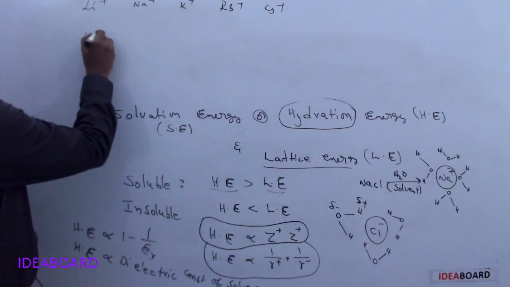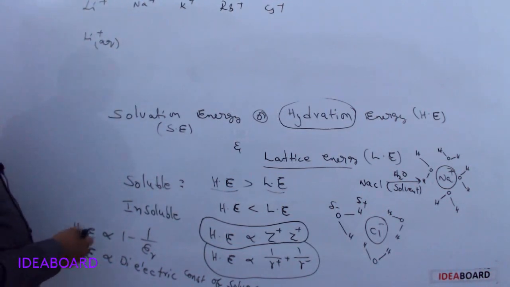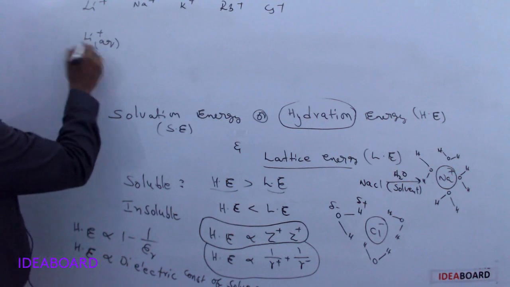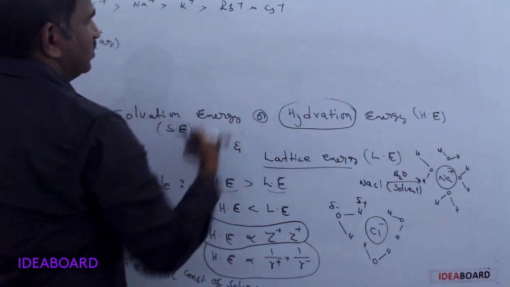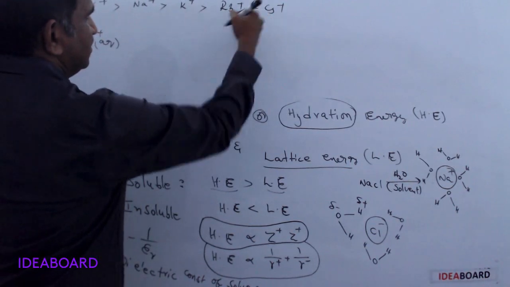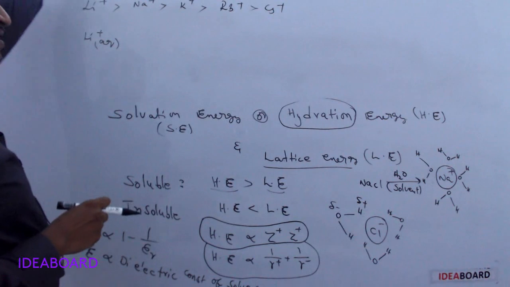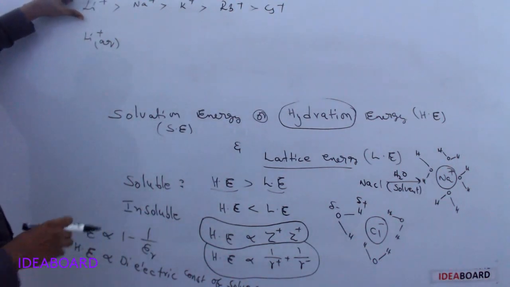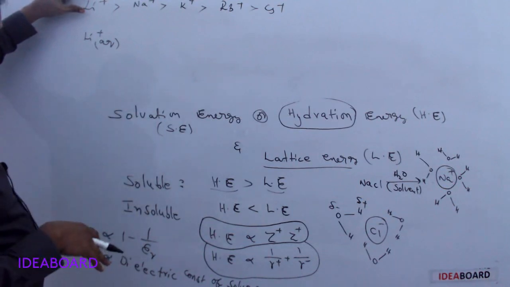Lithium plus dissolved in water, for example, undergoes hydration more easily than sodium, potassium, rubidium and cesium. If more hydration occurred for lithium, what does it mean? More water molecules are surrounding it.